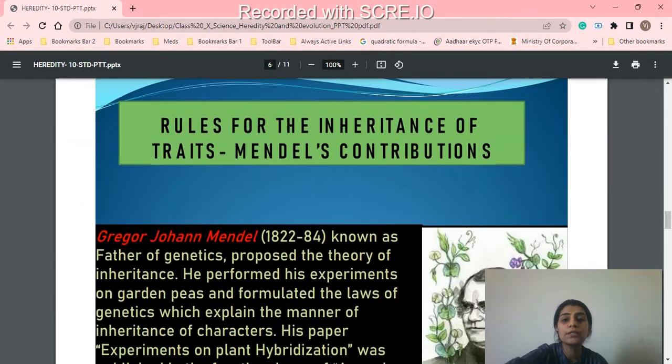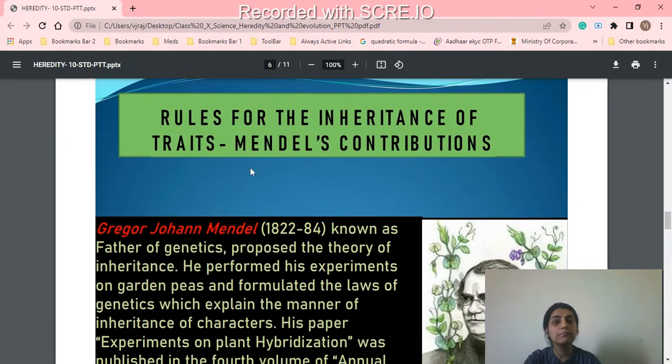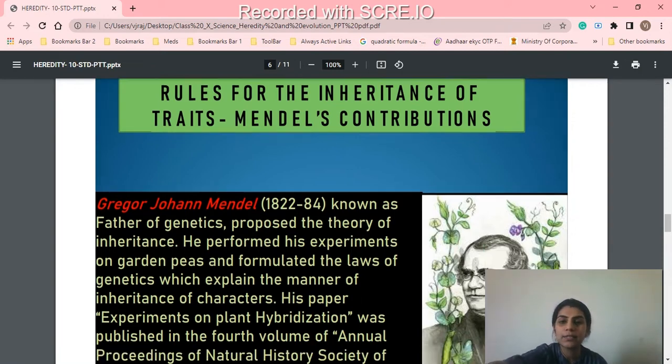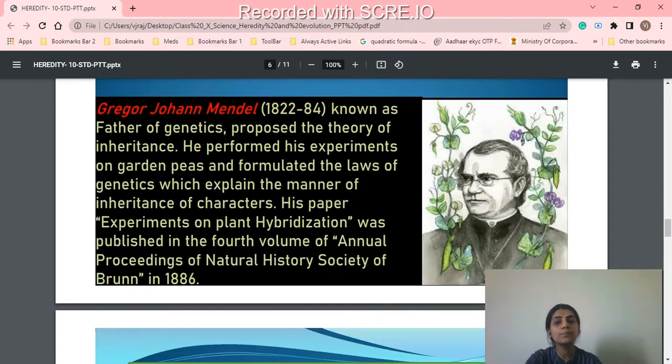Now, the rules for the inheritance of traits were contributed by Mendel. Gregor Mendel is also known as the father of genetics. He was the person who proposed the theory of inheritance. He did experiments, and on the basis of his experiments, he came to the conclusion that characters are passed from one generation to the next generation.